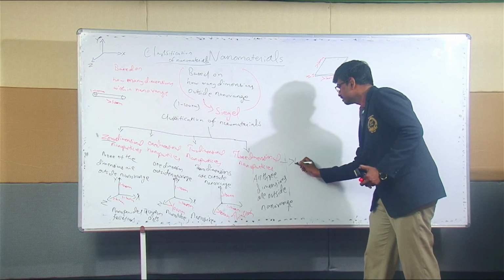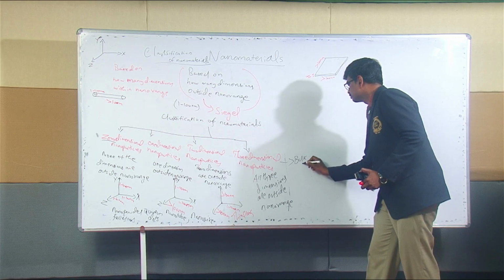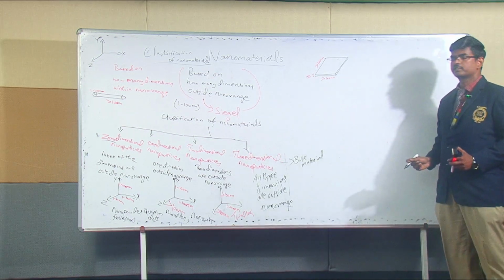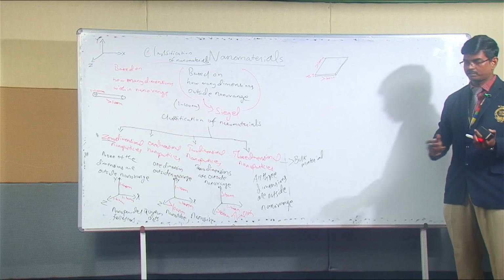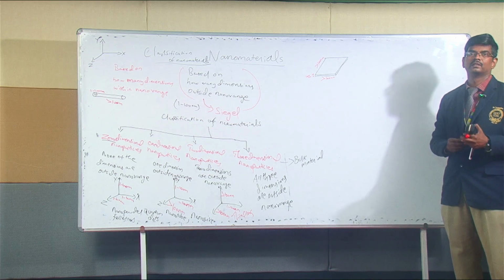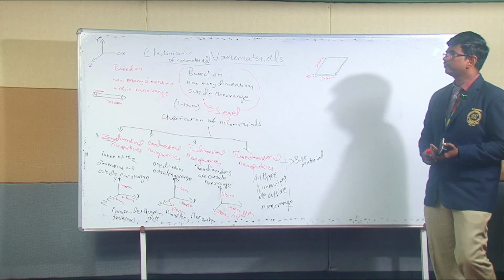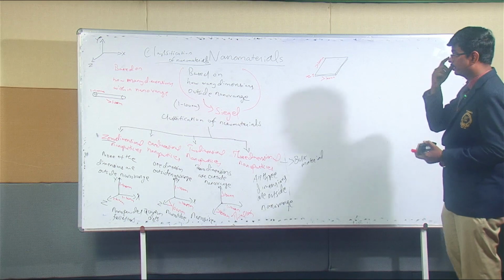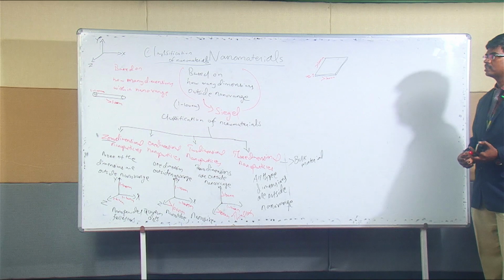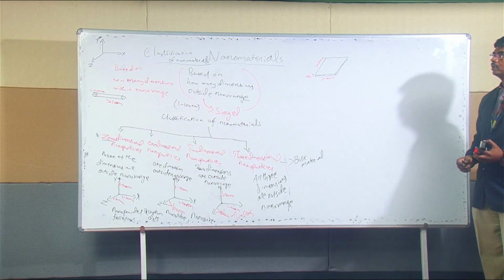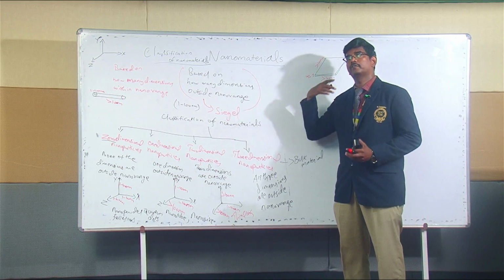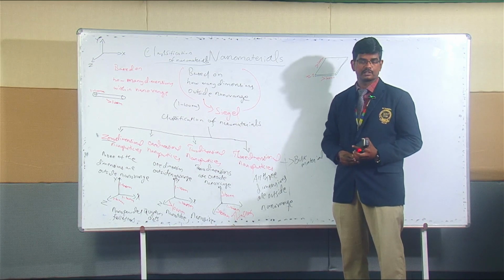Simply we can say it is a bulk material, so it is actually not a nanomaterial. So this is the classification of nanomaterials based on how many dimensions are outside the nano range, and this is the best way, even a universally accepted way, of classifying nanomaterials.